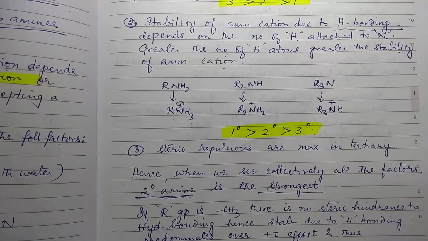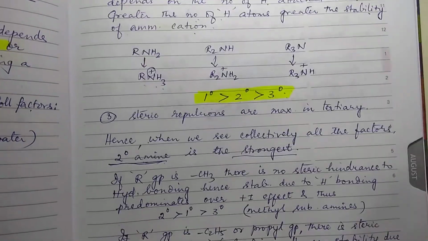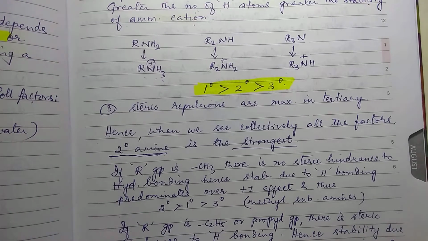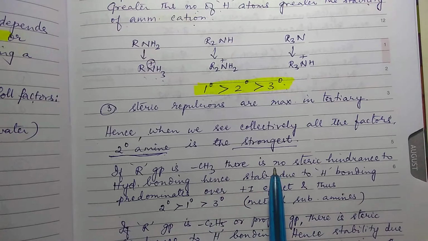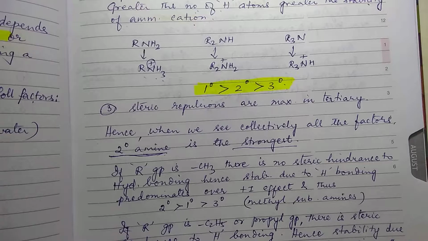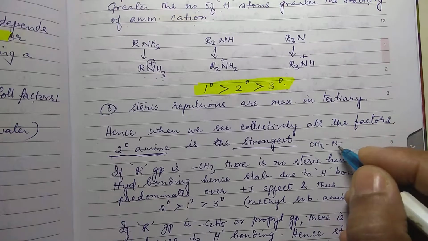Now if it is a methyl substituted amine or an ethyl substituted amine, how there is a change? Now if the R group is methyl group, then there is no steric hindrance to hydrogen bonding, right? Because CH3NH3 positive.